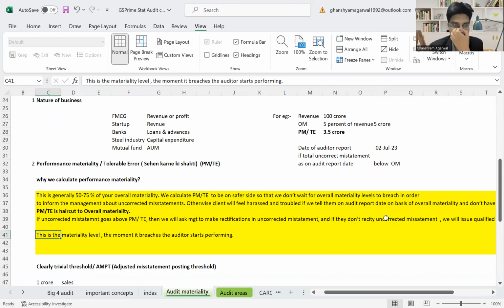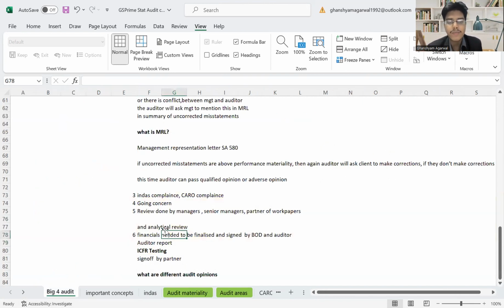This is the materiality level. The moment it reaches, the audit starts performing. So this is the area where we start performing. That is why the name is performance materiality or tolerable error. The moment it reaches, we will start performing. If it is below PM, we have already done this earlier. If it is below PM, what we will do? This is something that you will be going through. We have discussed this.